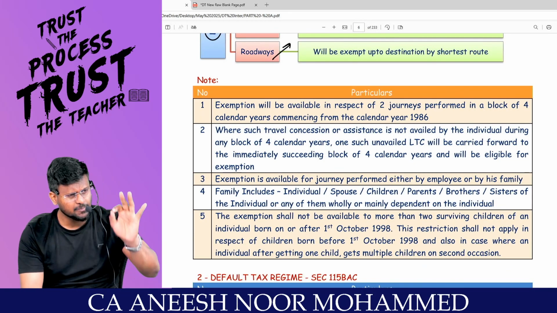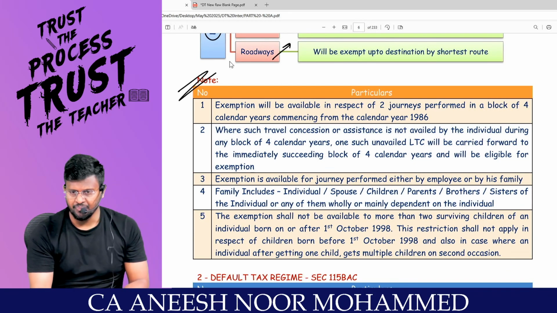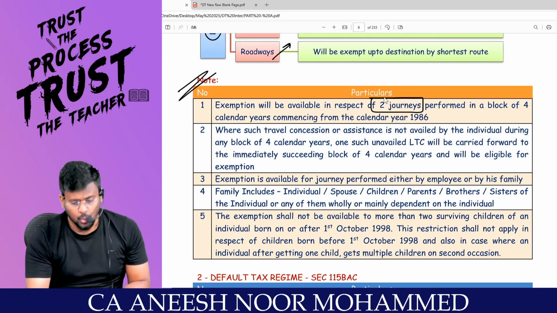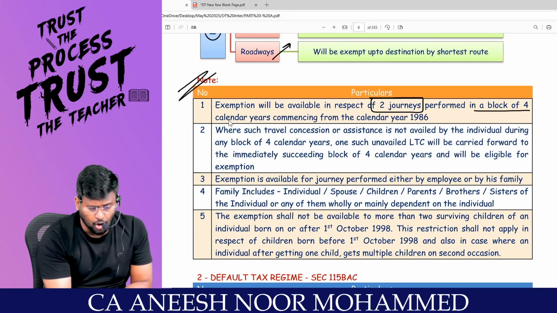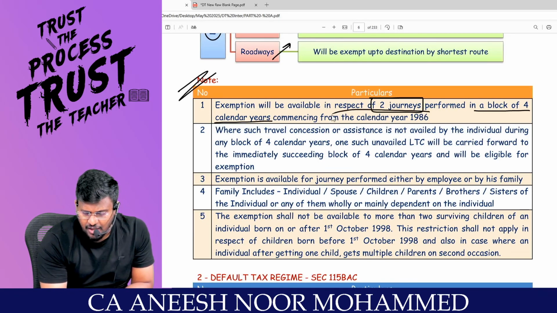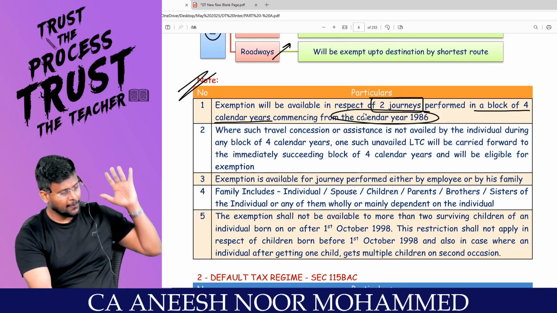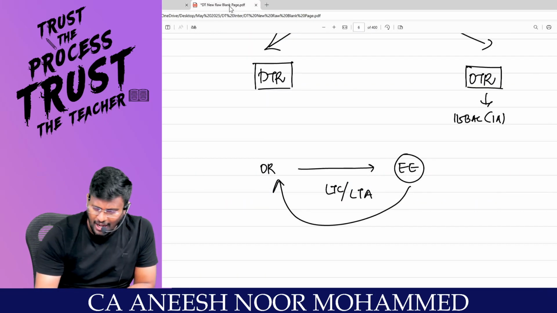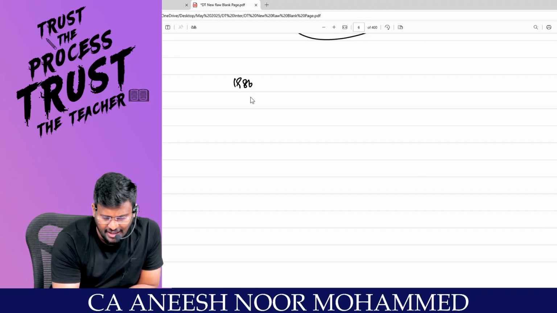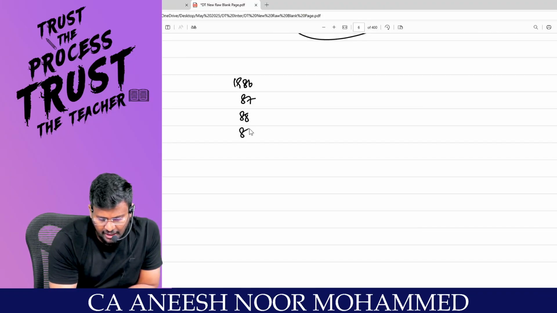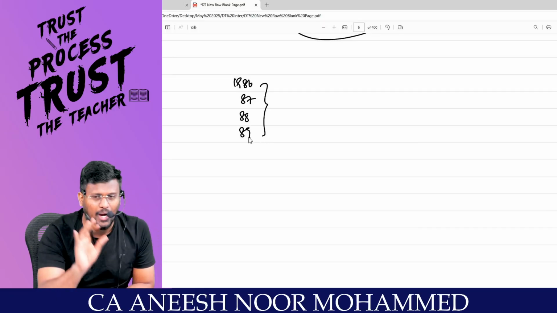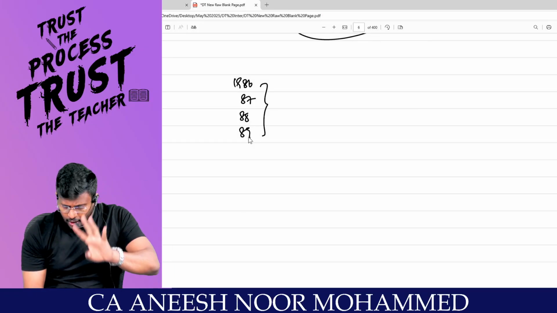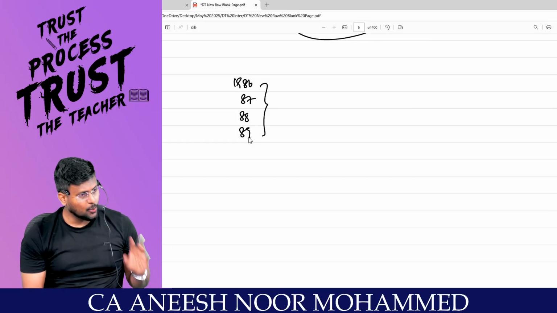There are certain specific notes with regard to 10.5. Exemption will be available in respect of how many journeys? 2 journeys performed in a block of 4 calendar years, commencing from the calendar year 1986. That means this section came into existence from 1986. So you have to count like this: 1986, 87, 88 and 89. This is one block, a block of how many years? In 4 years, you can go on 2 tours. How many tours are allowed?